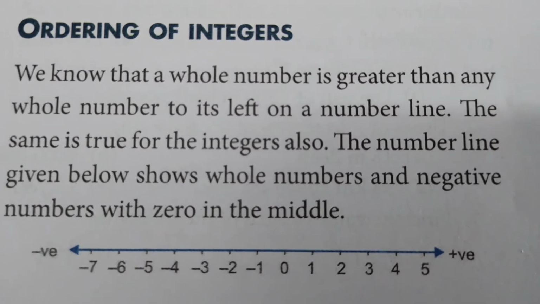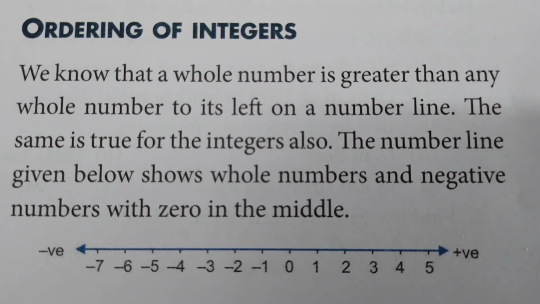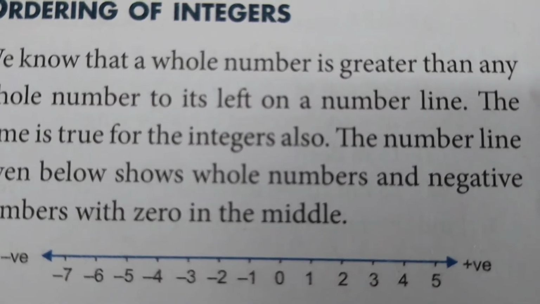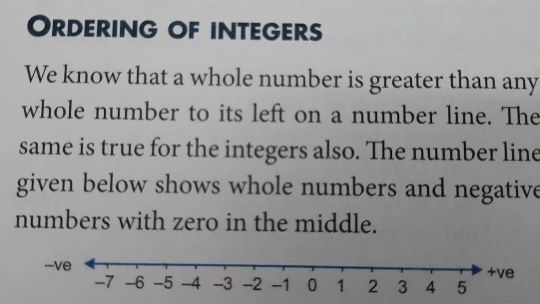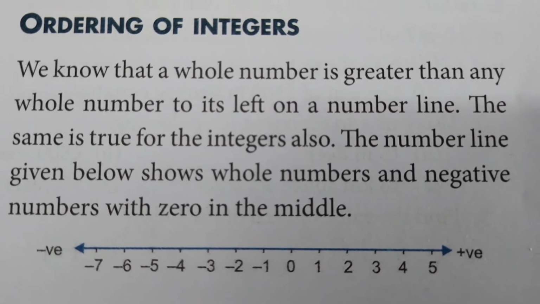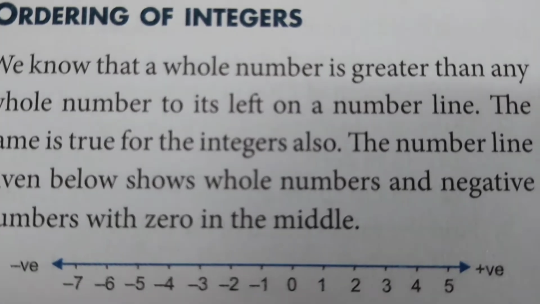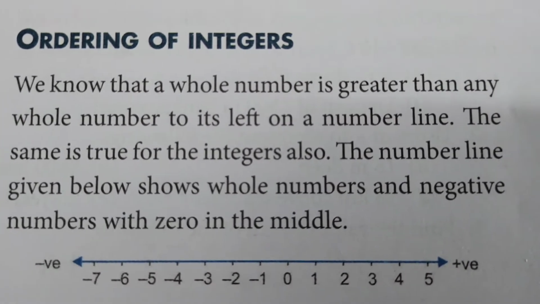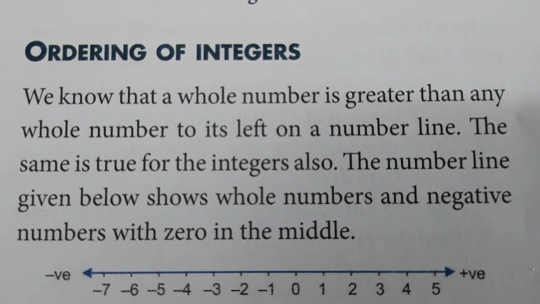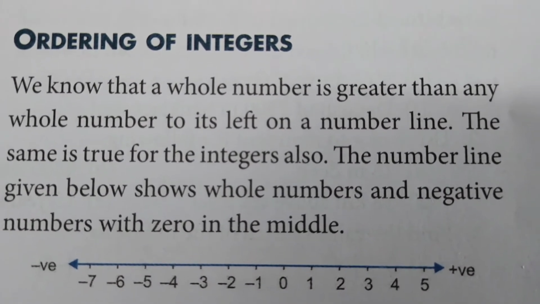As we move towards the right side, the value of the digit will be increasing. If you move left on the number line, the value of the digit will be decreasing. So all the negative numbers are smaller than 0. Remember this point: all the positive numbers are greater than 0. So this is the representation on the number line.